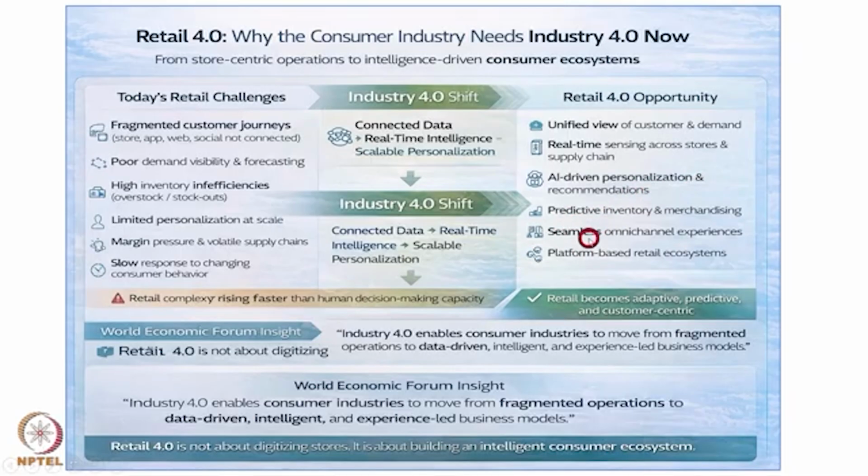So you can predict the inventory, what kind of inventory this department store should have for particular products. Unnecessarily we should not keep stocking a product when there is no demand for it. And for products in large demand, suppose winter is coming, there may be different kinds of demands for winter oriented things. If the system can predict that out of these 100 products, these 15 products are required and have to be ordered in advance, then the sales can be taken care of. So these are very great possibilities.